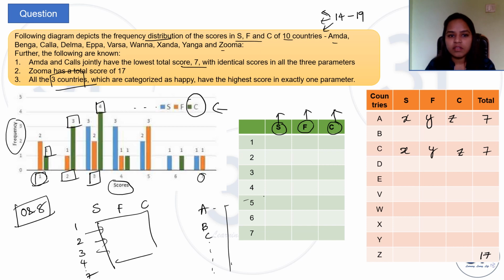Say S has a, like if you see, the score 7 is there only with blue and red, S and F, whereas C has a higher score of 6. So this S highest score appears in only one country. Then in other country F will have highest score. In other country C will have highest score. It is not possible for two or three of them to coexist together. That is what this last line means. Now let us move forward.